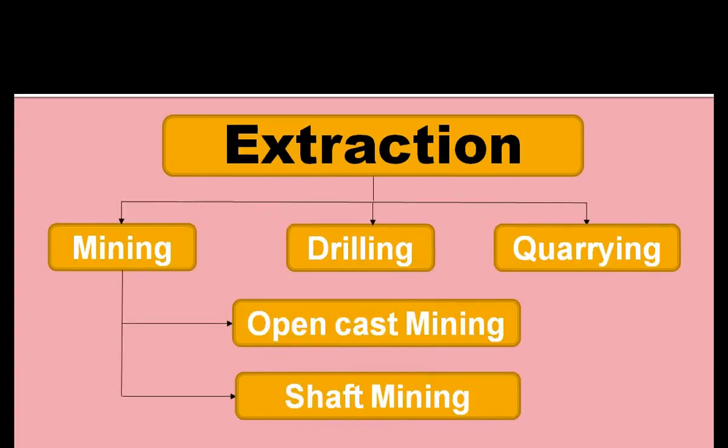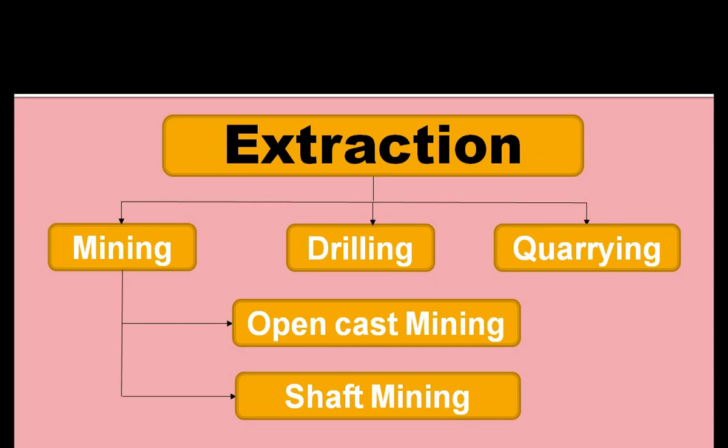Now we will have a discussion on the extraction of minerals. Extraction means the way of taking out minerals from the mines. There are three types of extraction processes: first is mining, second is drilling, and third is quarrying. Mining is the process of taking out minerals from the earth's surface.